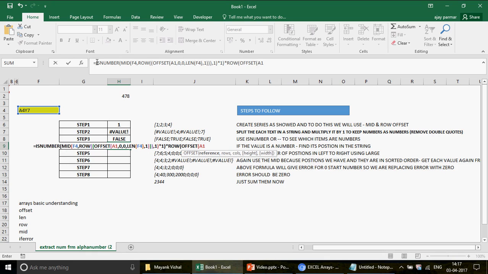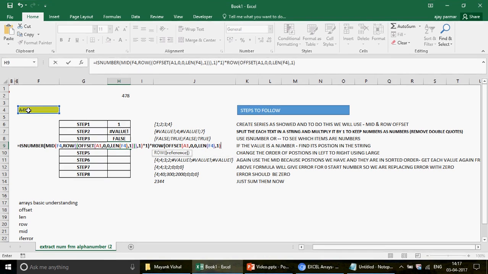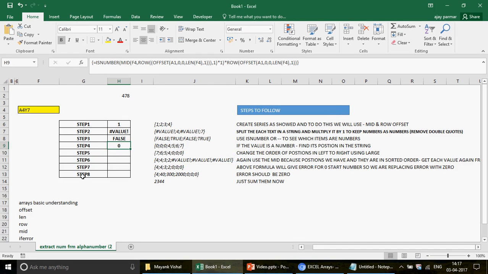So I'm going to start my reference from A1 and then 0 and then 0. What would be the height? Height means the number of rows. How many rows do I need? I need the number of characters I have in F4, and then you use a comma 1 and press Ctrl Shift Enter, and this is what I get to see, 0. In order to see what actually happened after this multiplication, I press F9 and look at this. I got 0204. So I'm just going to write it here.